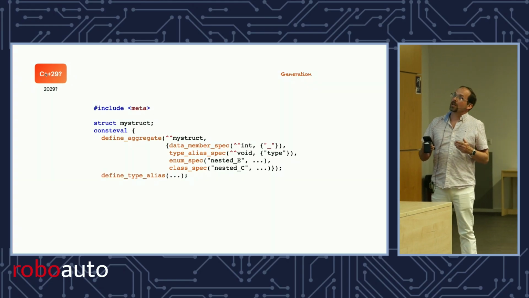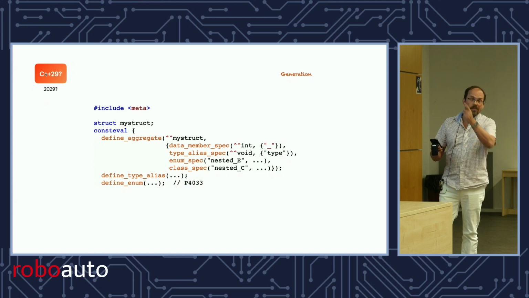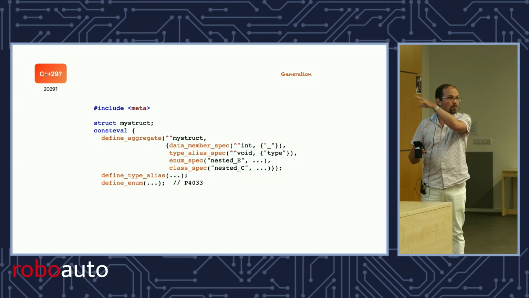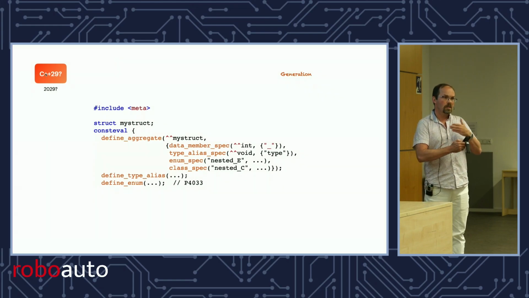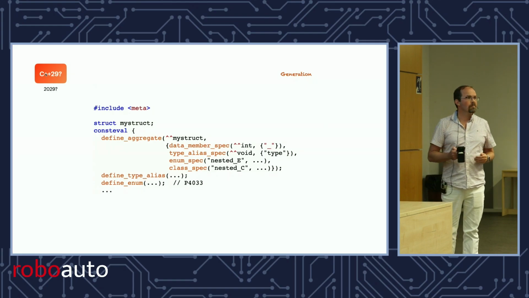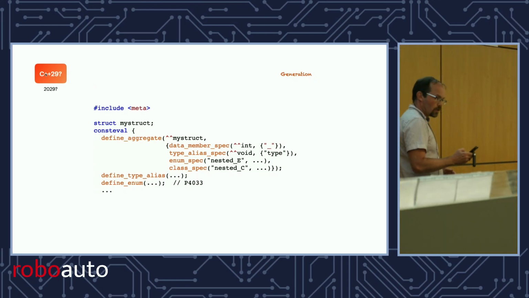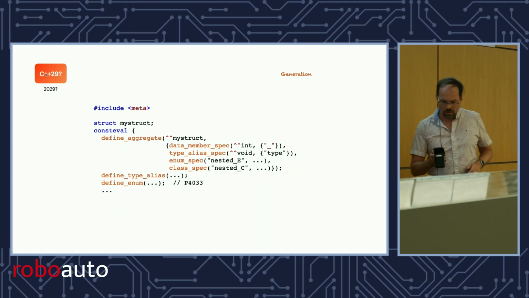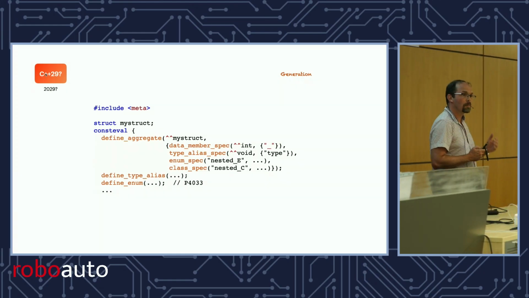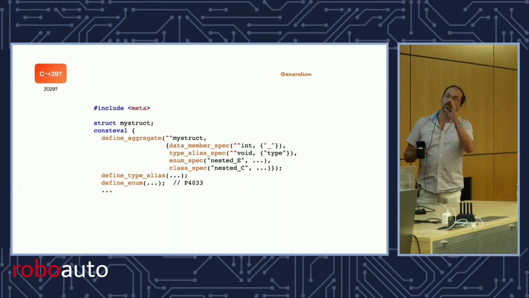Class spec, maybe define a type alias at any scope, define enum. That's actually the one we talked about today in committee. And so there is a proposal to allow you to generate an enumeration definition for scoped enumeration, and so on. Right. Well, darn it. We have looked at that. We've worked with that, and we've tried to make it work, and we can make some of it work, but unfortunately not all. In particular, when it comes to functions and templates, things get complicated very, very quickly. And so we don't think that's the future.